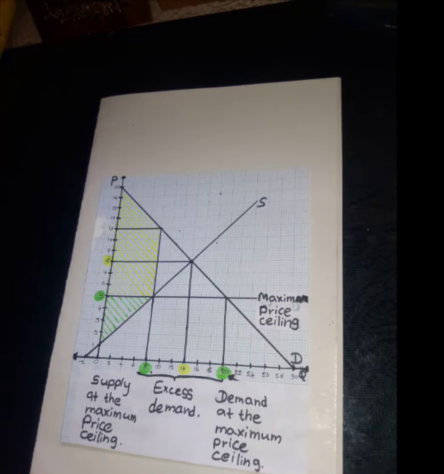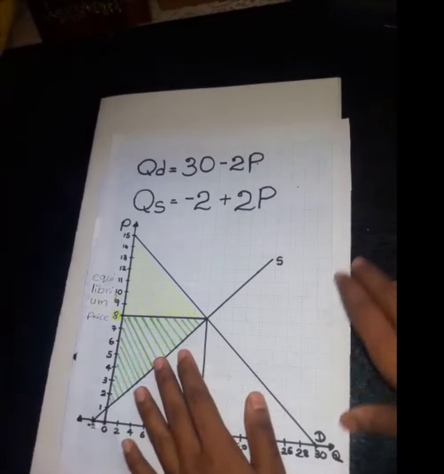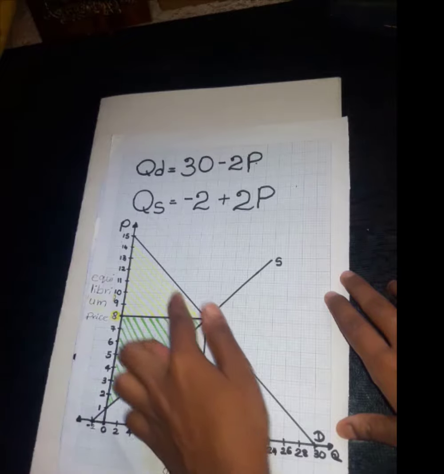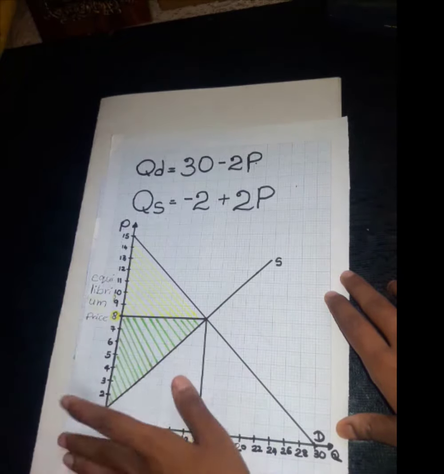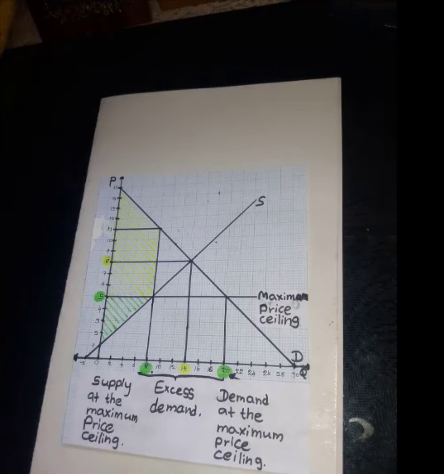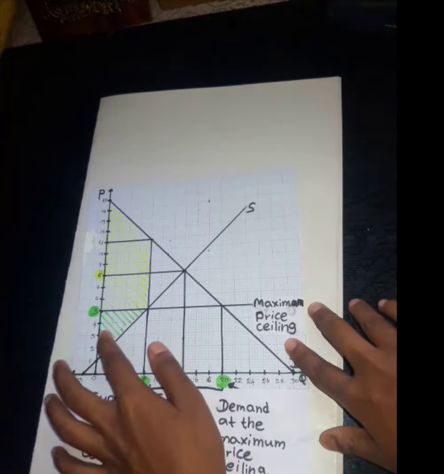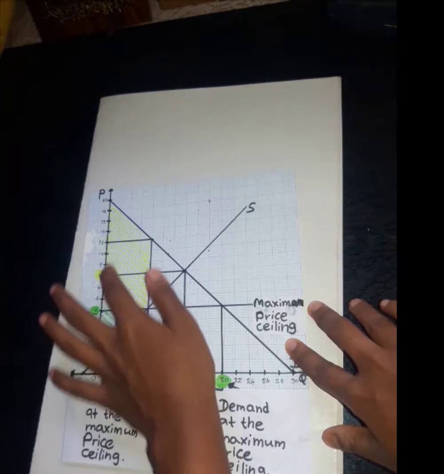Last one is the calculation of dead weight loss. Before implementing the maximum price ceiling, economic surplus equals this colored area. But after implementing the maximum price ceiling, when consumers do not pay additional cost to buy the scarce goods, economic surplus equals this colored area.